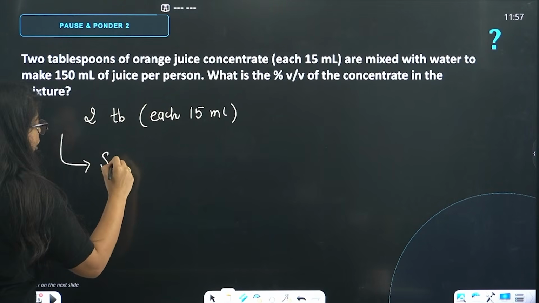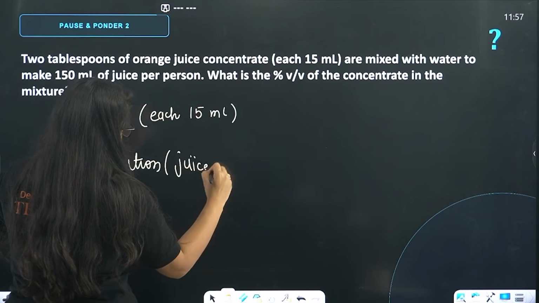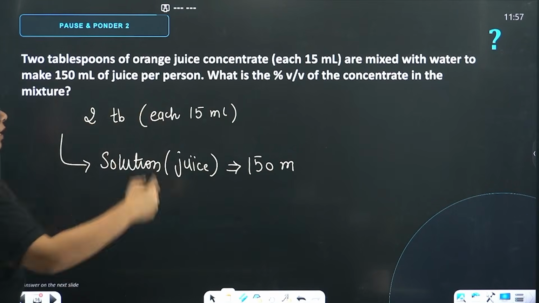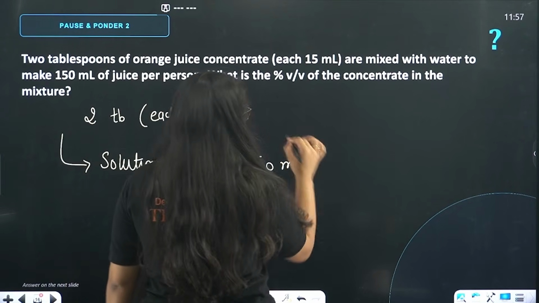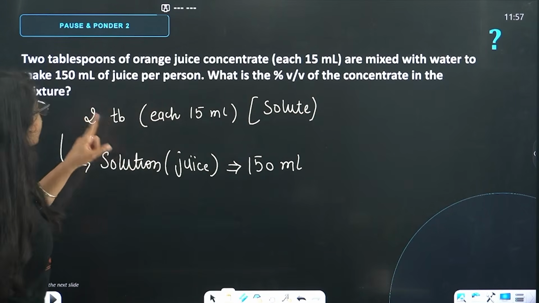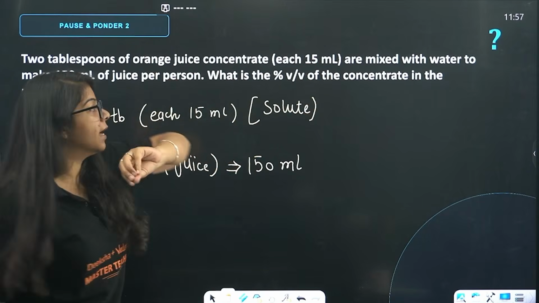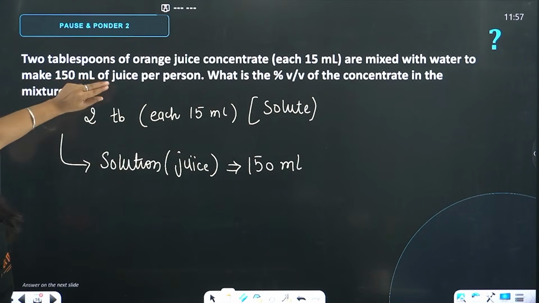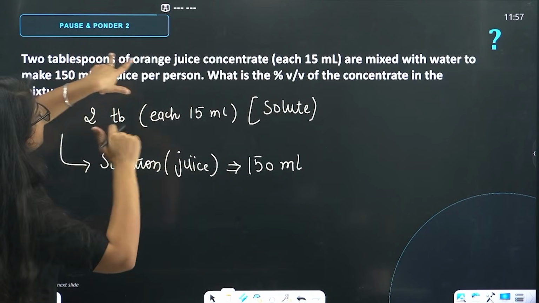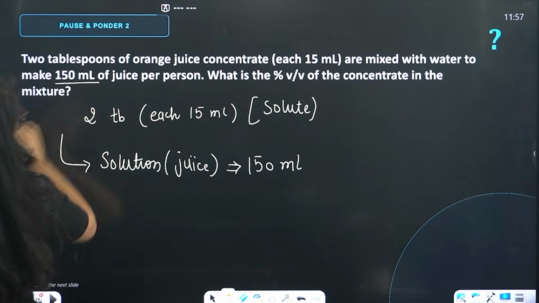Now the total solution means the total juice that we made is what? It is 150 ml, right? And this is now what? 15 ml in 150 ml. This is what, beta? This is solute, right? Now 2 tablespoons of orange juice concentrate, each 15 ml. That is very important. Read it carefully. Are mixed with water to make 150 ml of juice per person. Per person. It is put in water to make 150 ml of juice per person.